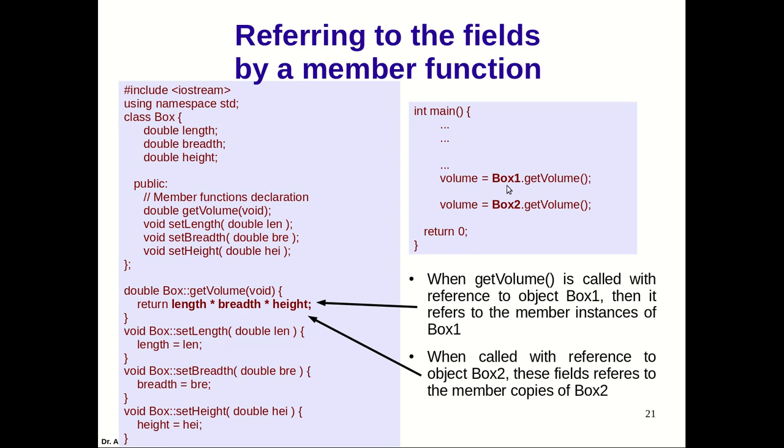So an object is passed implicitly when it makes a call to the member function. By default, all the members of the calling object are available inside the function which has been called. That you must remember.